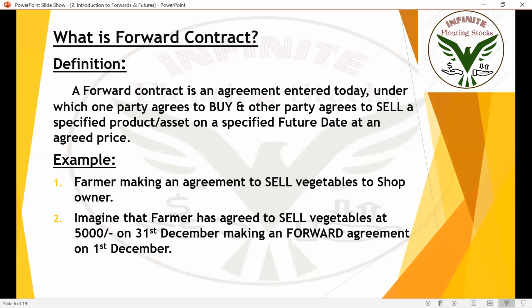I'm pretty sure most of the people are very clear with the forward contract. If not, no problem, I'm going to explain the same example in further slides as well. So let's move forward.